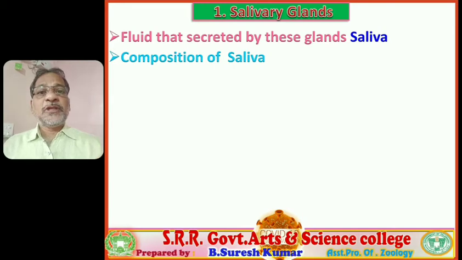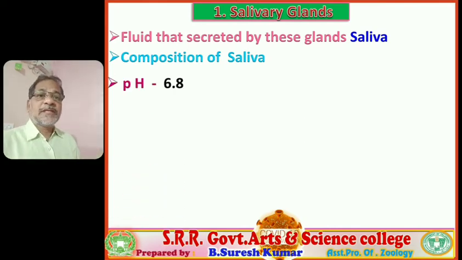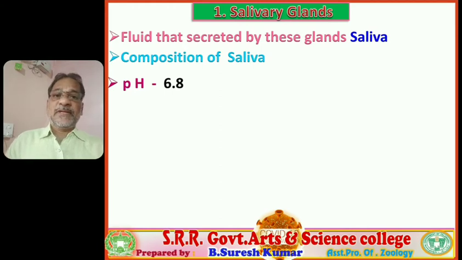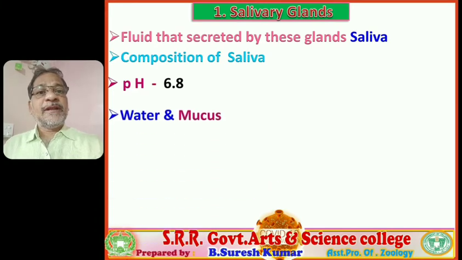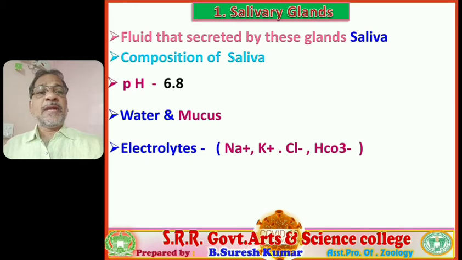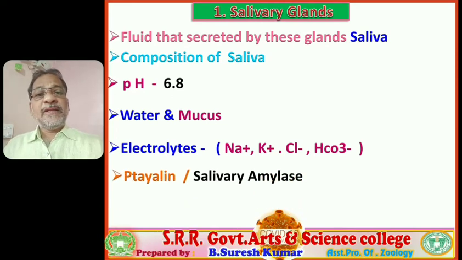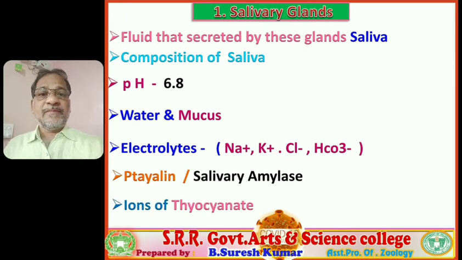If we observe the composition of saliva, it's very important to learn the physiology of digestion. The saliva pH is 6.8, so it is slightly acidic in condition, and it contains water and mucus, and then electrolytes. They are Na+, K+, Cl-, HCO3- ions, and ptyalin enzyme. It is also termed as salivary amylase enzyme. Ions of thiocyanate are also present.